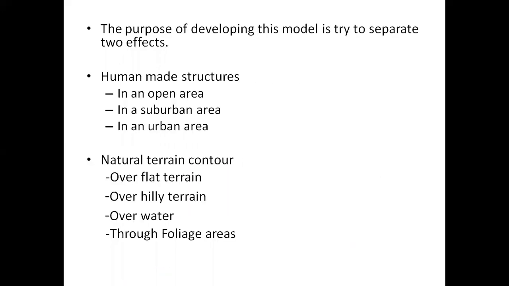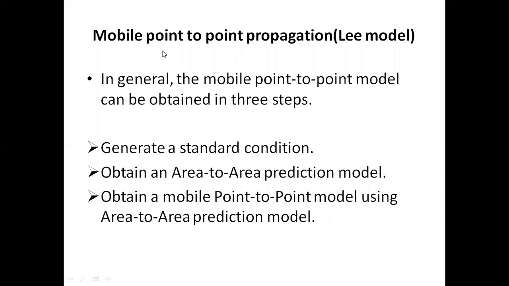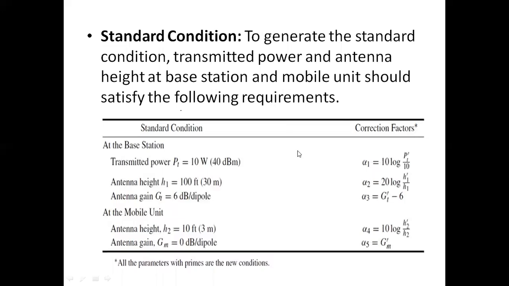First step is the standard condition. In order to find out the point-to-point model or Lee model, first we have to generate the standard condition. To generate the standard condition, the transmitted power at the antenna, the antenna height at the base station, and the antenna height at the mobile unit should satisfy the following requirements. So to obtain the Lee model, these data must satisfy these conditions or requirements.